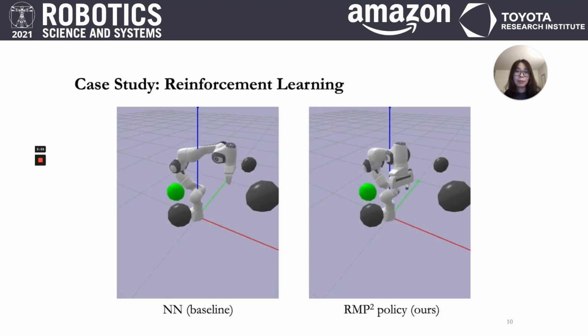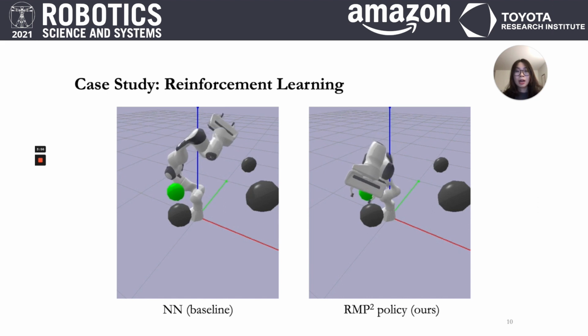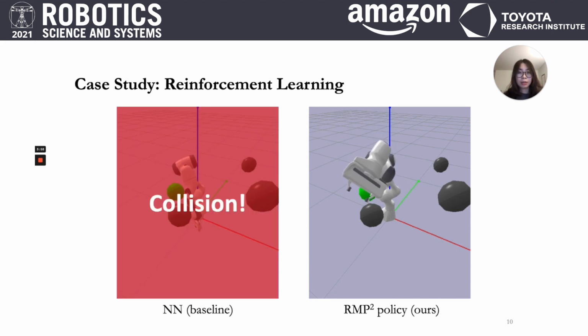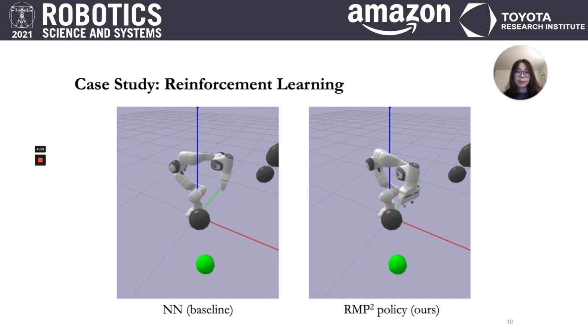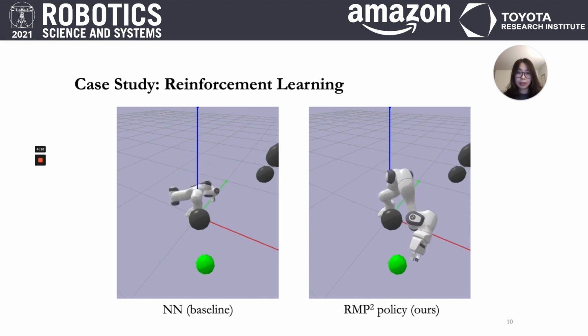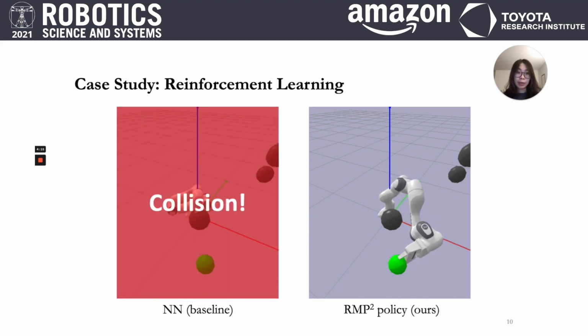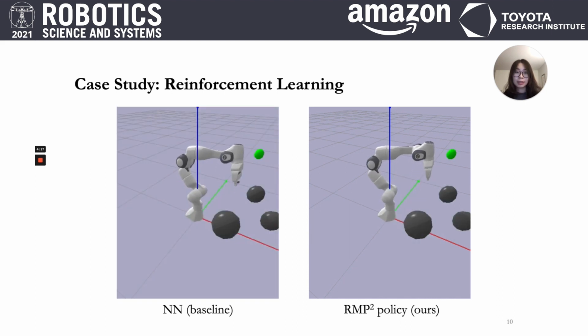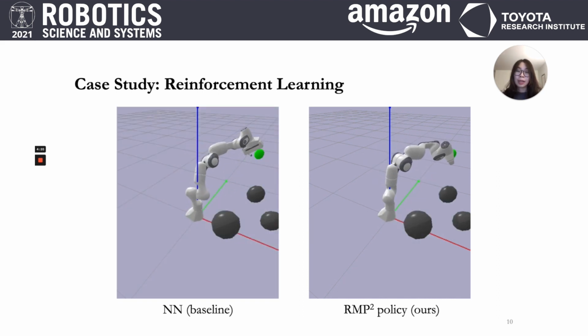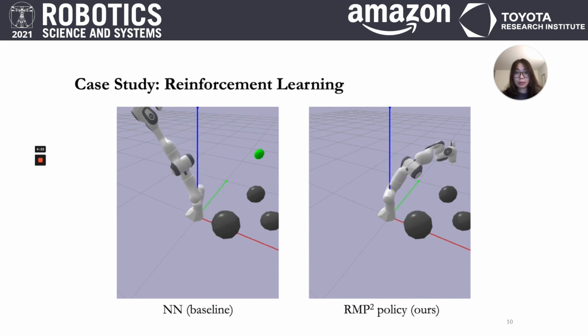As a case study, we consider a reinforcement learning task where we want a Franka robot to reach the green target without colliding into any of the gray obstacles. We're trying two types of policies for this task. The first one is a fully connected neural network. The other is an RMP² policy. We're trying both policies with 500 iterations of PPO. As you can see, the NN policy is still far from being reasonable and still results in collisions with obstacles in the environment, while the RMP² policy managed to achieve the task.